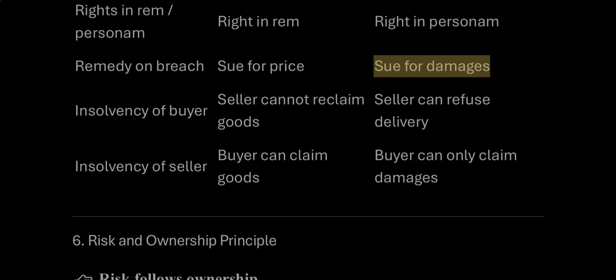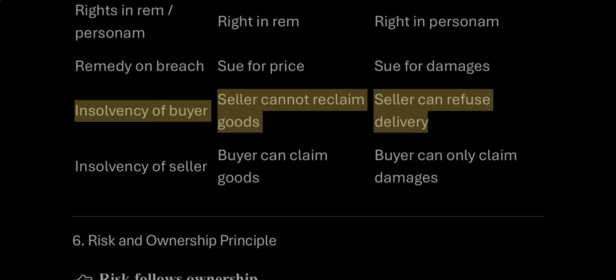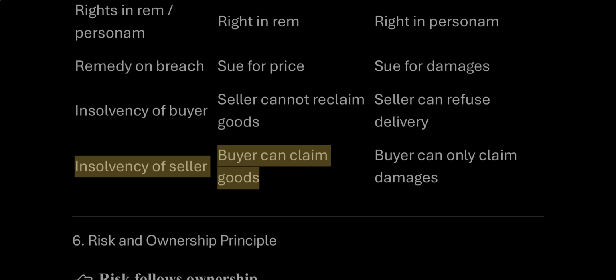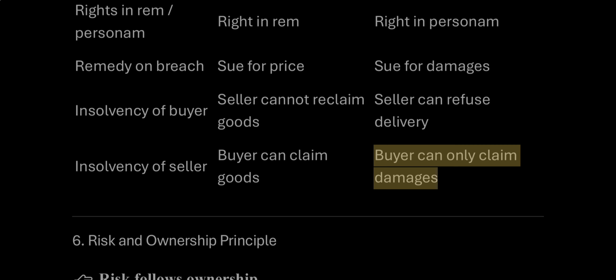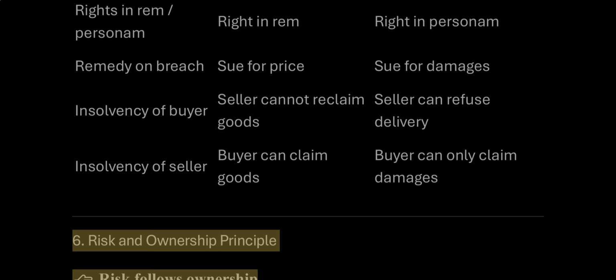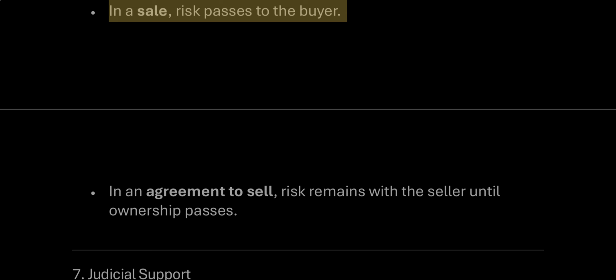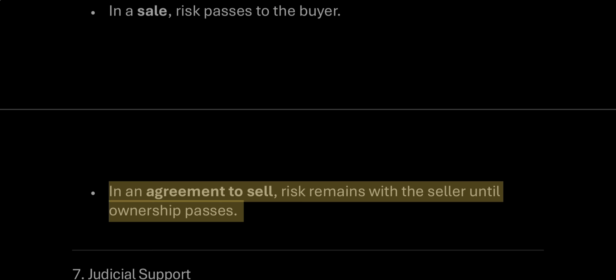sue for damages. Insolvency of buyer: seller cannot reclaim goods versus seller can refuse delivery. Insolvency of seller: buyer can claim goods versus buyer can only claim damages. 6. Risk and ownership principle. Right, risk follows ownership. In a sale, risk passes to the buyer. In an agreement to sell, risk remains with the seller until ownership passes.